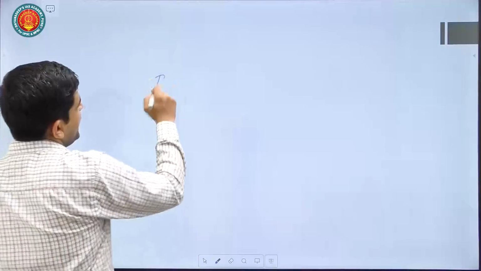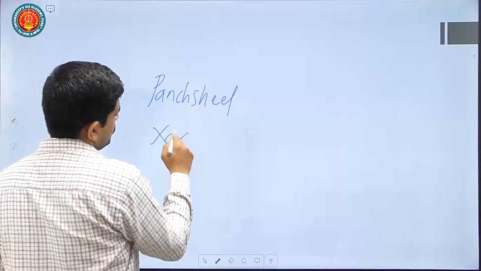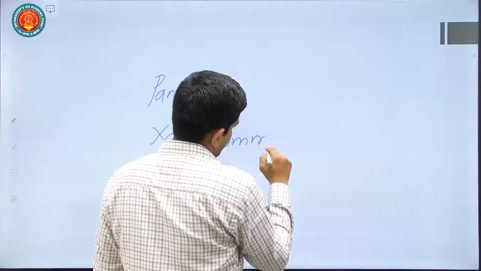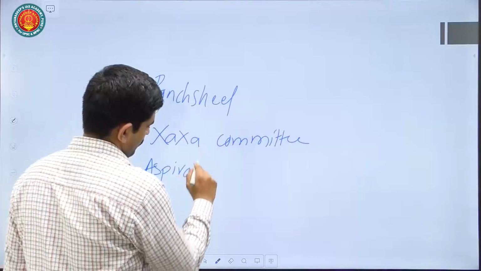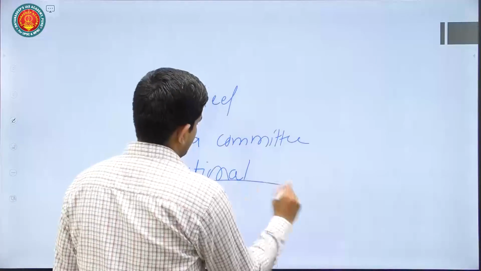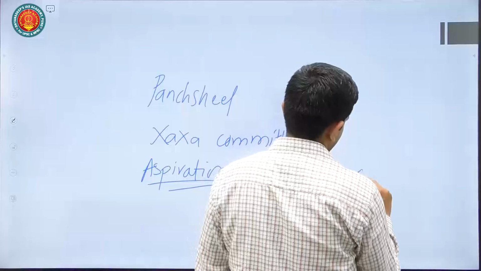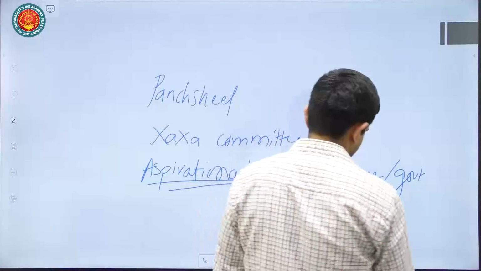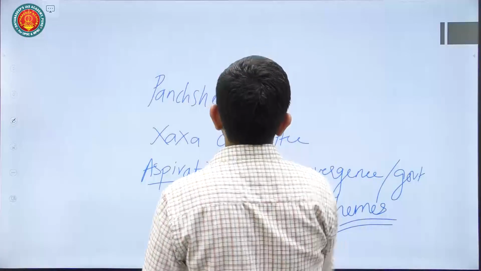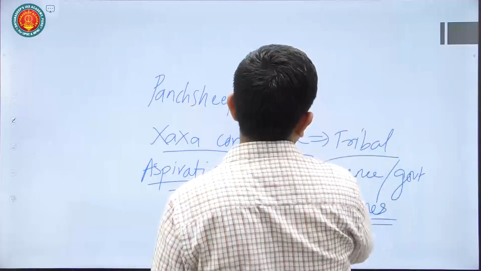So these kinds of things you can mention, and in the way forward, if you have to solve this dilemma, you can mention that already we had a Panchsheel policy, a Xaxa committee report, and the Aspirational District Programme. Read all these. Aspirational District Programme focuses upon convergence of various government schemes. Xaxa committee recommendations are with respect to tribals. Please go through them.